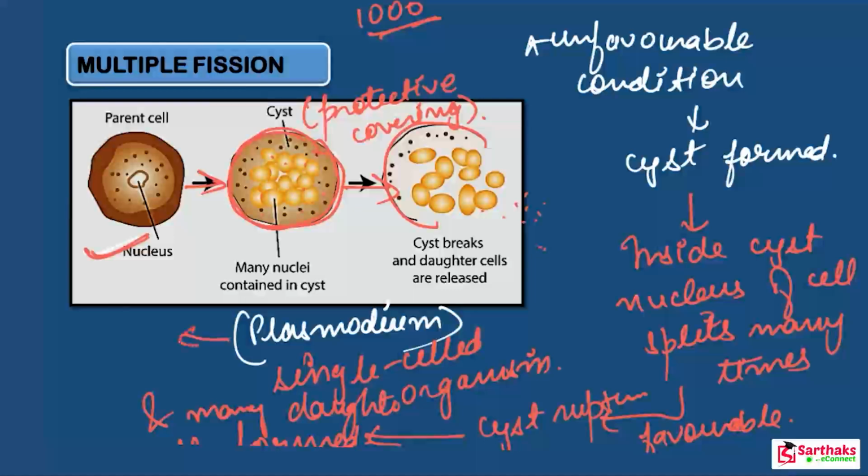Is it important? And do you know, write down in your notes that Plasmodium causes which type of disease? Plasmodium is the malarial parasite, which is responsible for causing malaria disease in human beings.